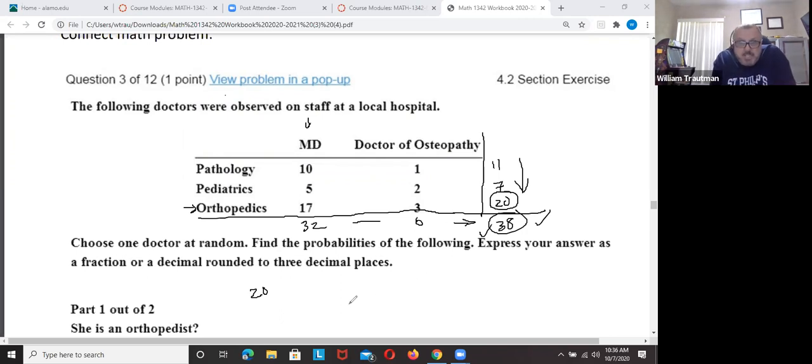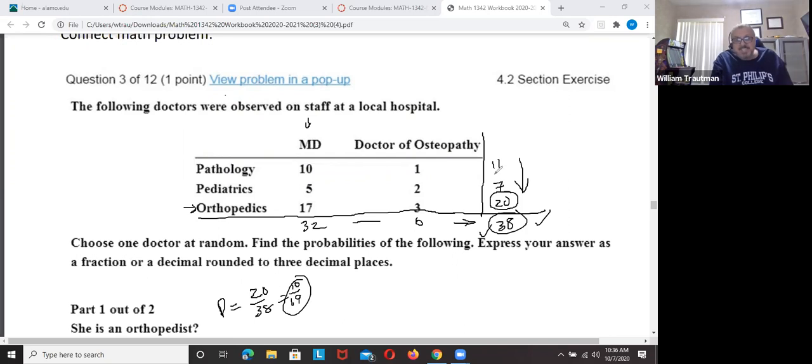So there are 20 out of 38. That divides by 2, and you get 10 out of 19. The probability that she is an orthopedist is 10 out of 19. Okay, that's the first one.